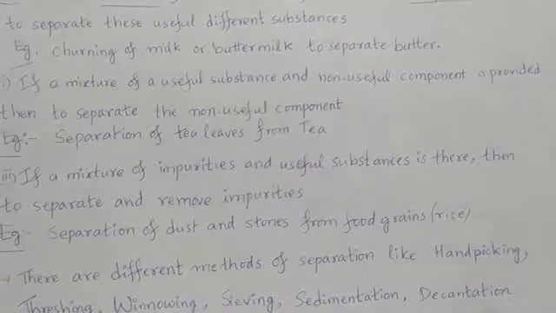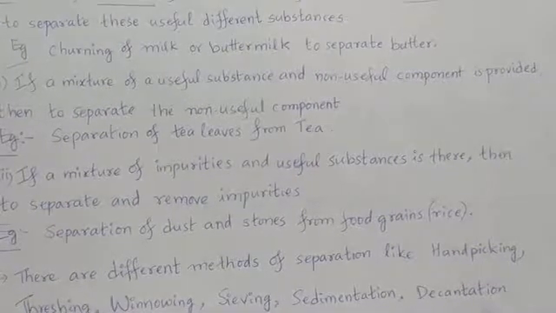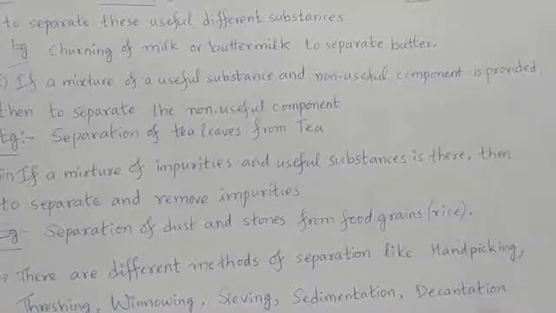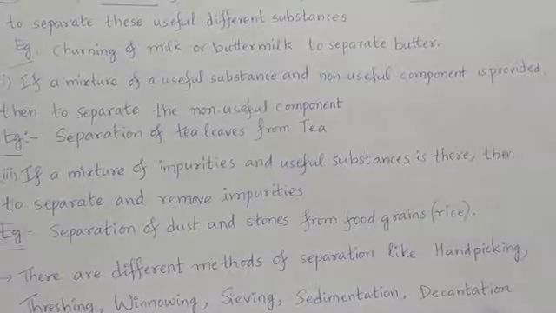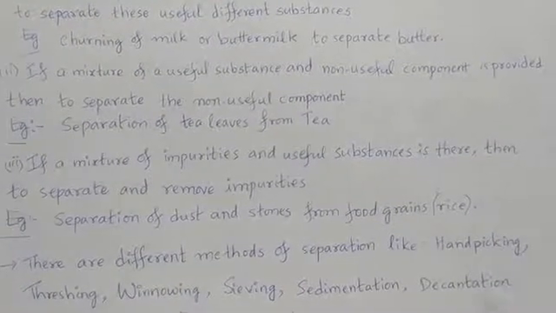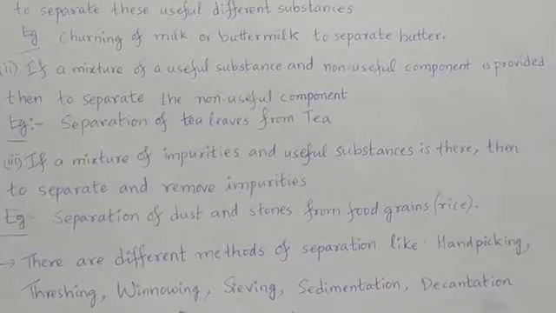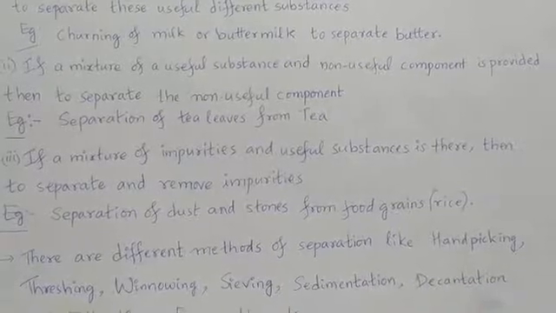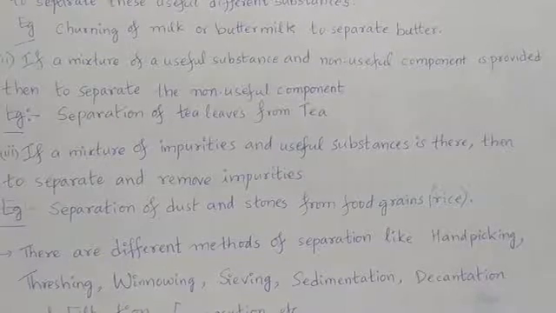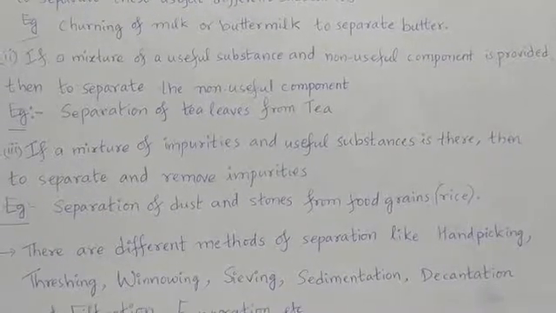For example, after you make the tea, you can directly drink the tea when the tea leaves are present in the tea. But do you feel it is tastier? No. When you separate the tea leaves from the tea, you will feel that the tea is tastier. So, from a mixture of a useful substance and a non-useful component, in order to separate the non-useful component for the effective utilization of useful component, you do this separation.